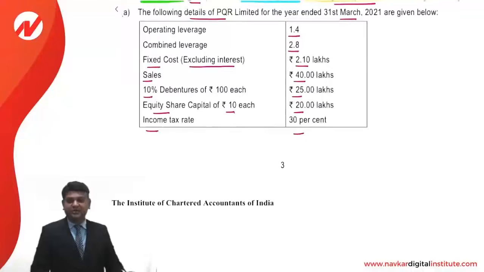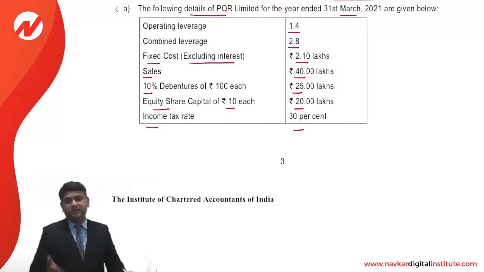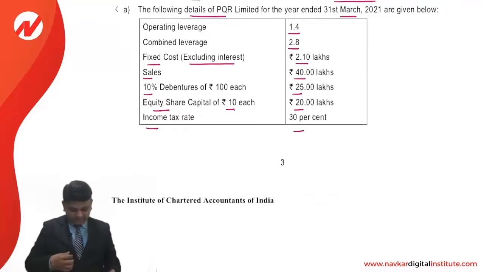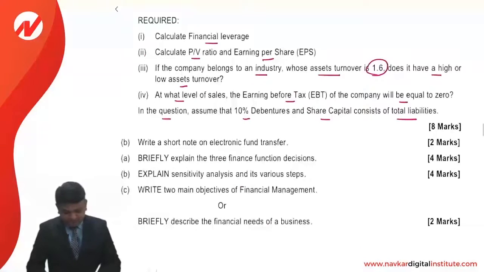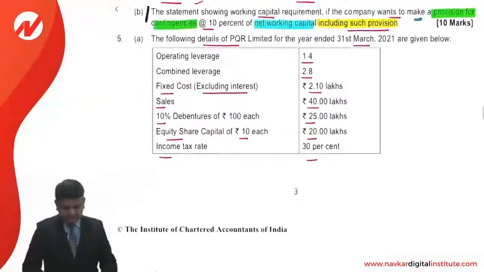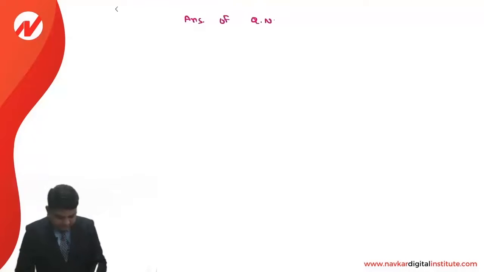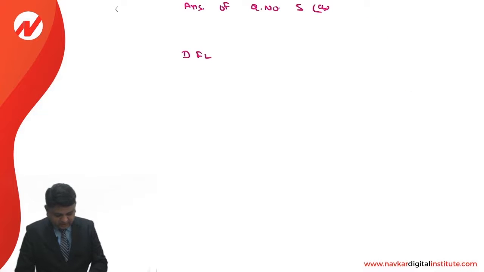So this is a question on leverage, in which we are already provided with two leverages and we are required to compute the third leverage. Now let us understand how to make the calculation of the answer. First of all, we can compute the degree of financial leverage. So the answer of question number 5A, DFL, is what we are going to calculate.